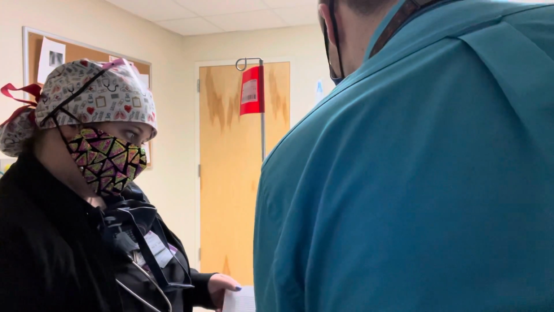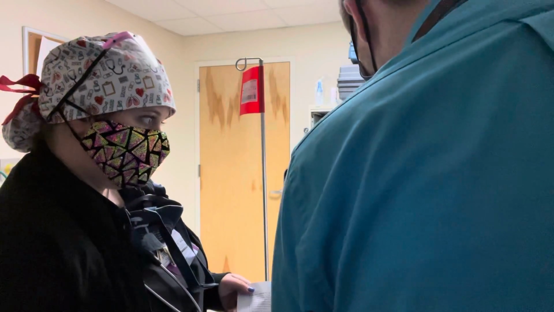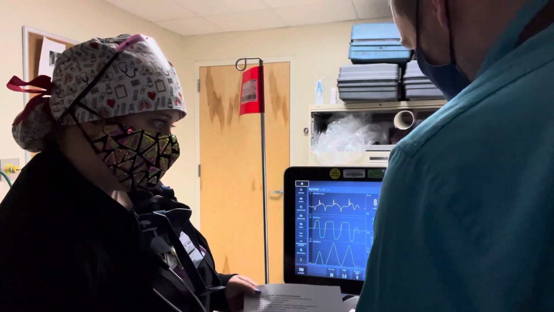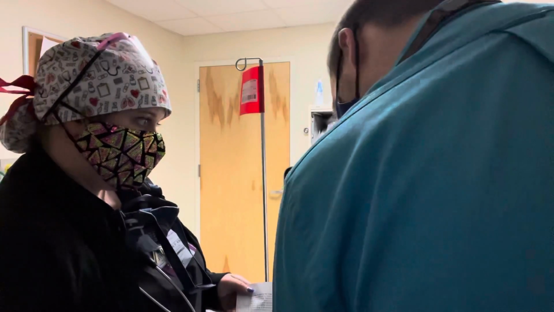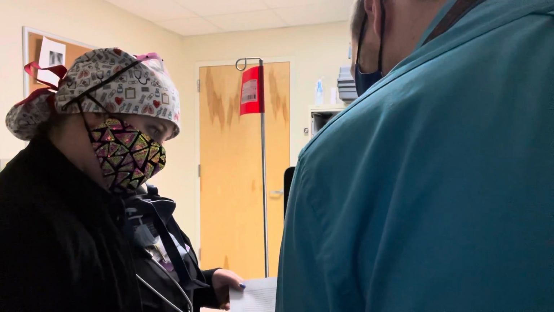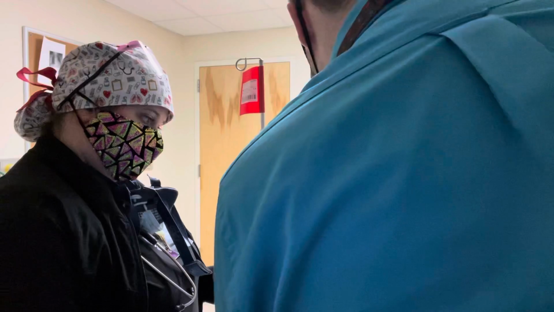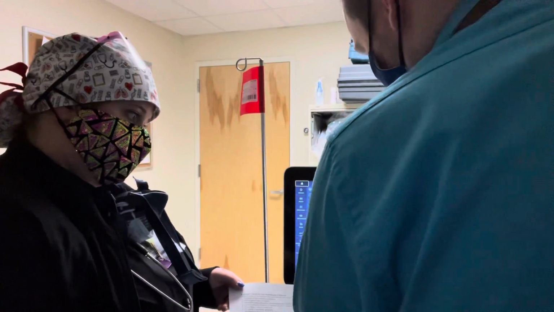His RSBI will be checked under pressure support for 1 minute. So we would turn his pressure support down to 0, and then try to obtain his RSBI, which you can add up manually, or you can look at the monitor here. It's less than 100. It's at 70. Then you would turn it back up to 8 and obtain an ABG on 8/5 and at least less than 40%.